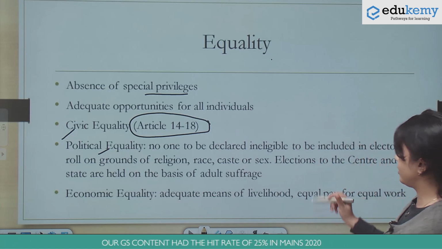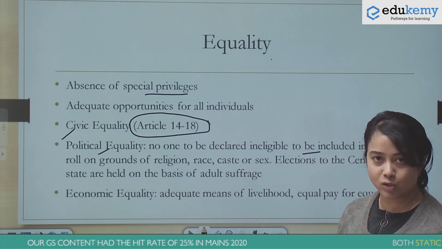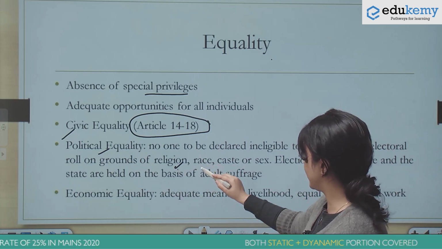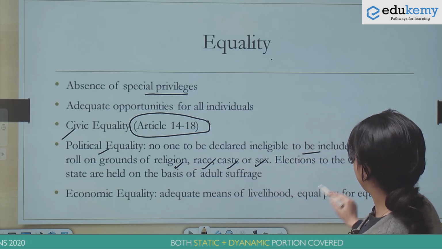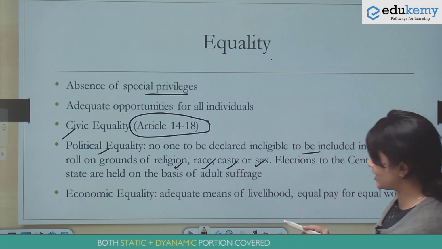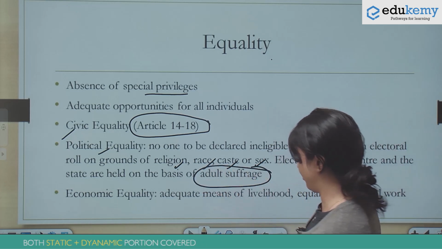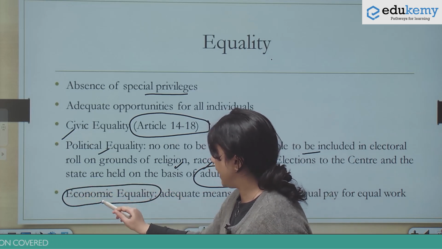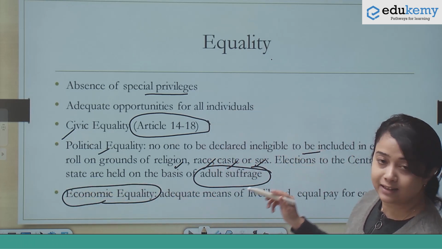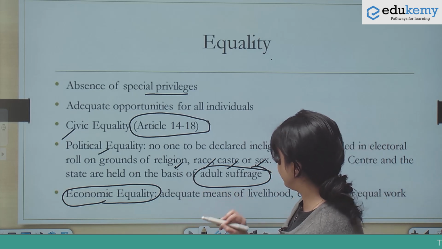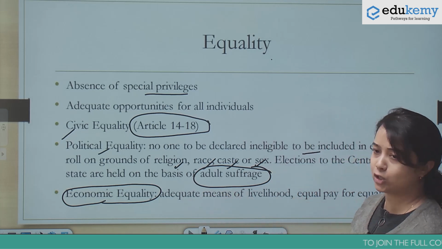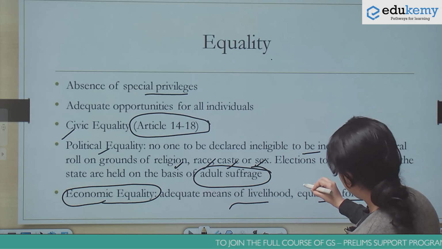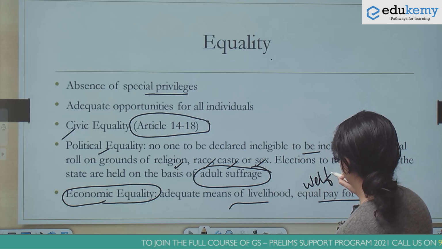Here you know that no one can be declared ineligible to be included in the electoral roll on these grounds: religion, race, caste, sex. And elections to the Center and the state are held on the basis of adult suffrage. And economic equality. Again, the idea of economic equality, you find it in the preamble as well as in the DPSP, where there are provisions for ensuring adequate means of livelihood, equal pay for equal work. Basically, the whole idea of the welfare state.